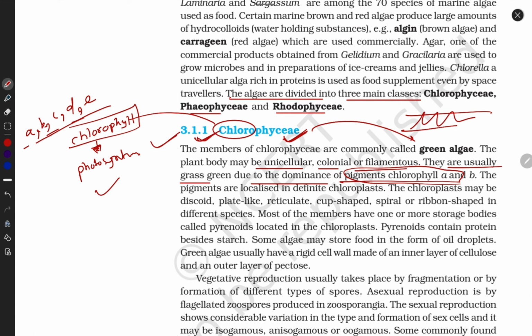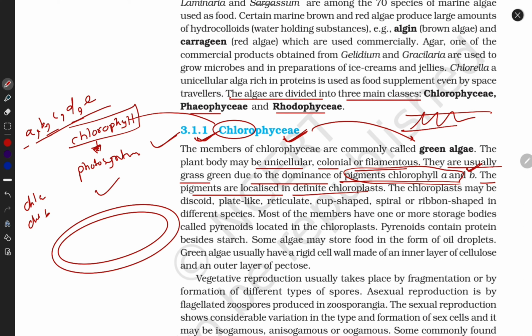Chlorophyceae contain chlorophyll. But what kind of chlorophyll? Chlorophyll A and chlorophyll B. This is important from the exam point of view. Next, guys, the pigments are localized in definite chloroplasts. This is the chloroplast structure, and I think you are all familiar with it. It has a double membrane structure and is a semi-autonomous organelle with its own RNA and DNA. It has thylakoids, coin-like structures, and stroma lamellae, and these thylakoids contain pigments known as chlorophyll.